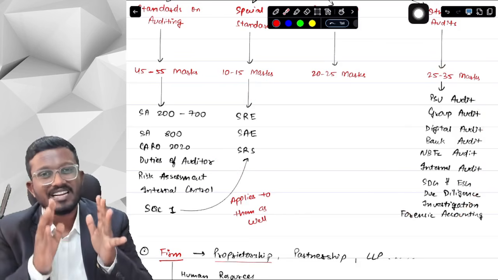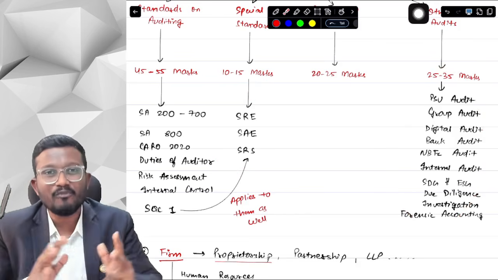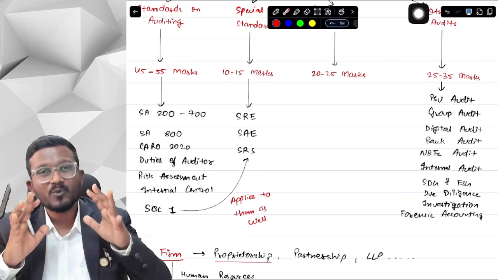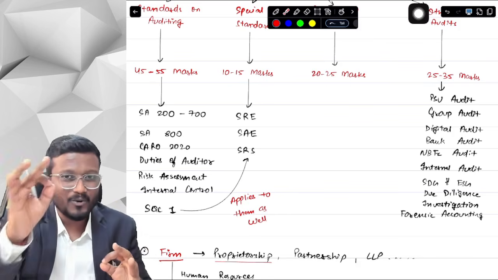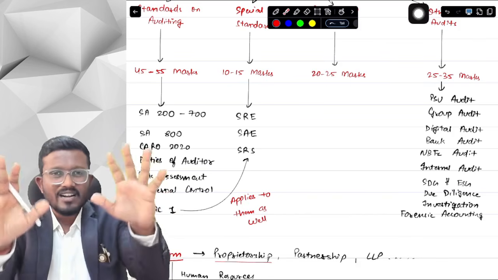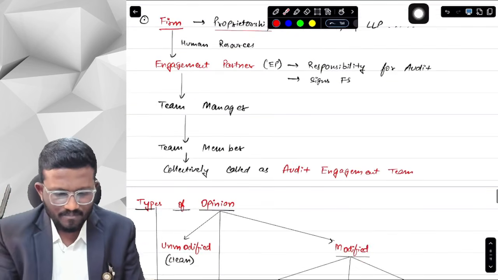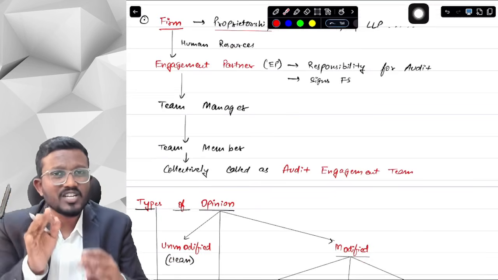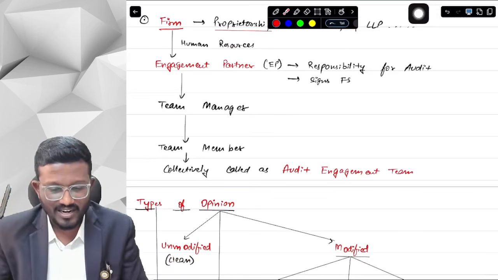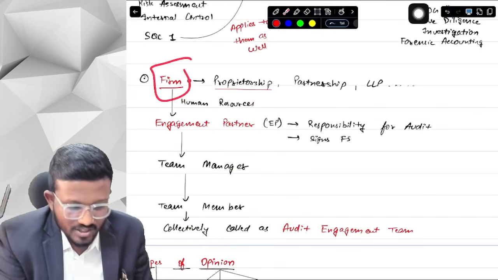We will definitely tell you all the approaches that you have to follow for each of the sections, so that you know clearly what you have to do and how. Till now we are done with the syllabus of CA final audit. Let's get done with the small things which are the basics for building our CA final audit block. First of all, let's talk about the word firm.